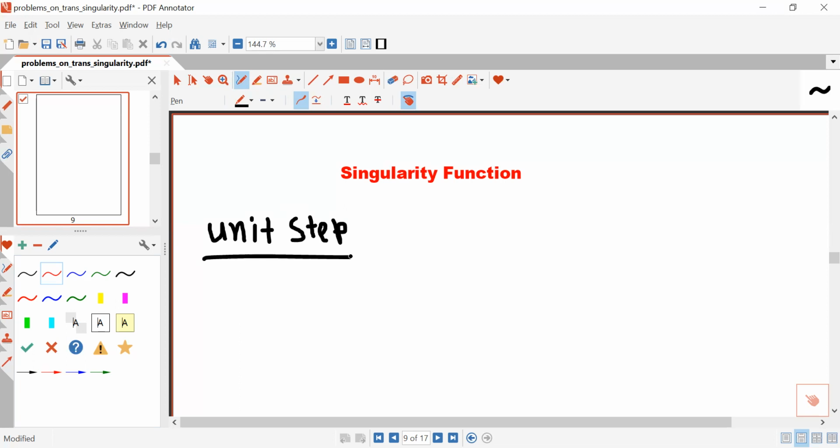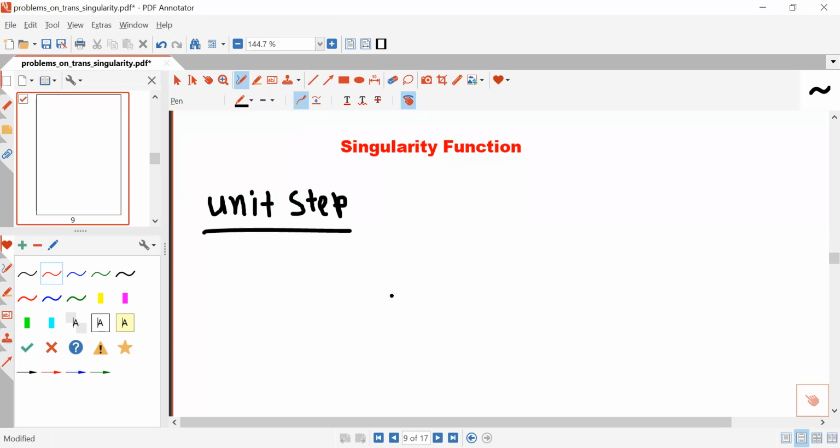Both are the same, so you do not confuse with the word function or signal. What is unit step signal? The unit step signal can be characterized as this. This is a unit step signal.